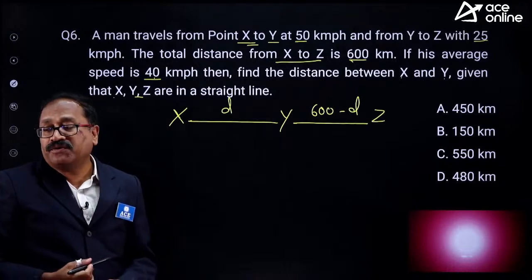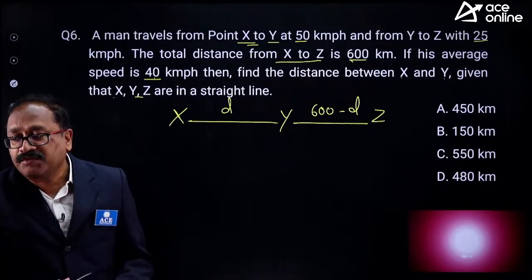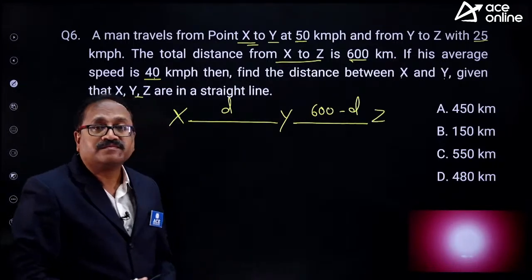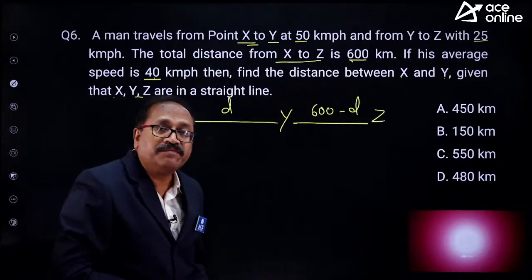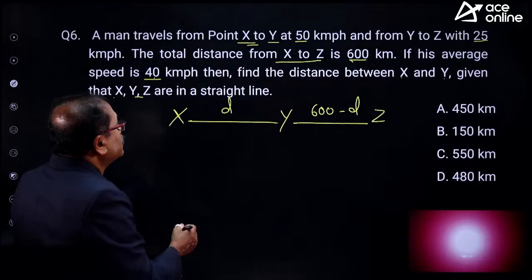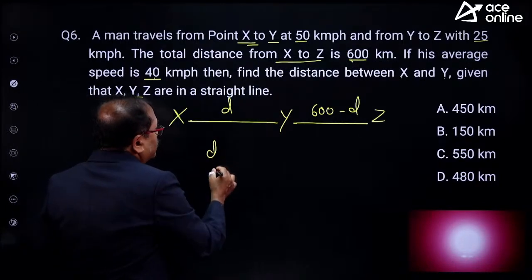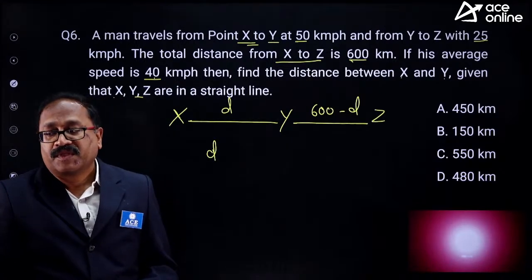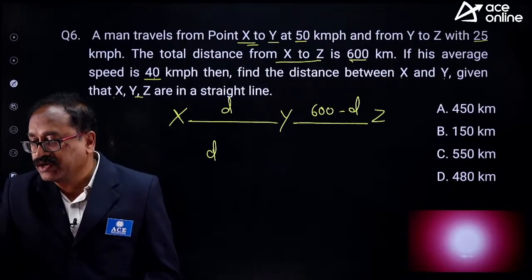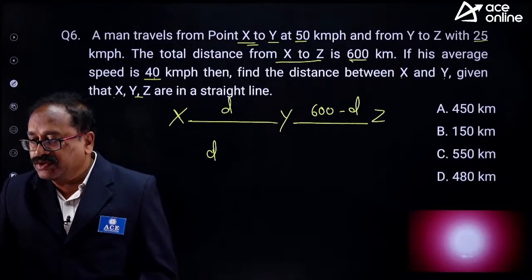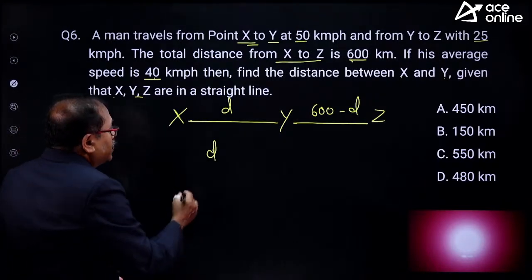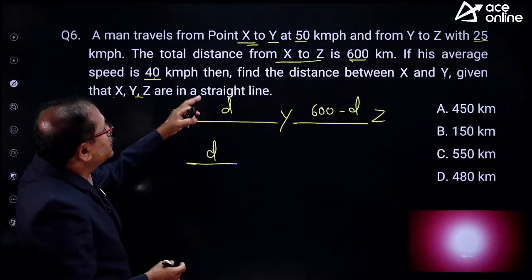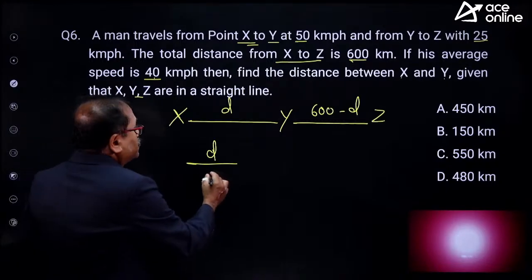So what are we supposed to do here? Come on my friends, what are we supposed to do over here? How will the average speed be found here? Total distance by total time. What is the total distance? So here it is d plus 600 minus d. Yes, you are correct. So I agree that d by 50 kilometer per hour, that is distance by speed is equal to time.